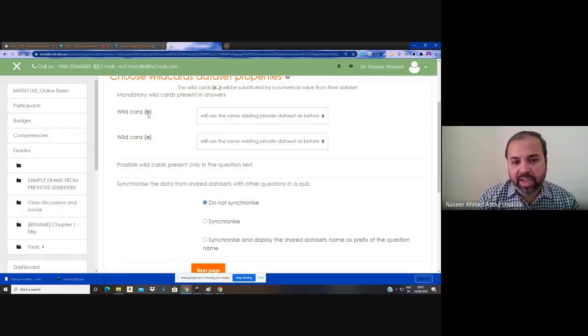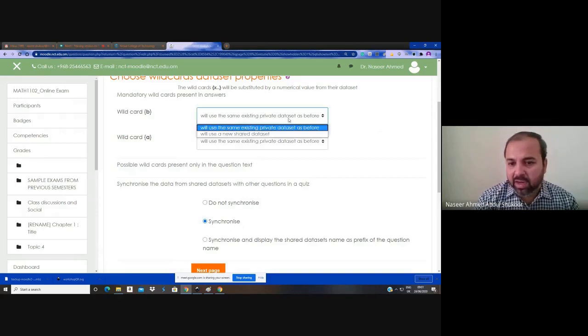For example, a and b are the two variables you are creating in some particular folder. Inside the folder, if any other questions have the same variables a and b, and you want to synchronize this particular question with those questions, then select synchronize. If you don't want to synchronize, because the a value should be different in all the different questions, then do not synchronize. This is the default setup. Now, particularly for these two questions, if you want the same value of A and B, then select synchronize.